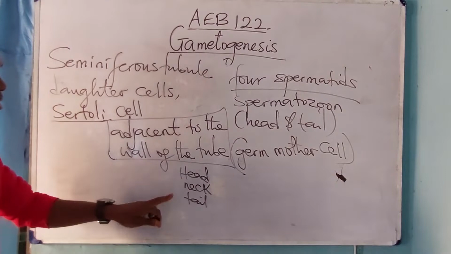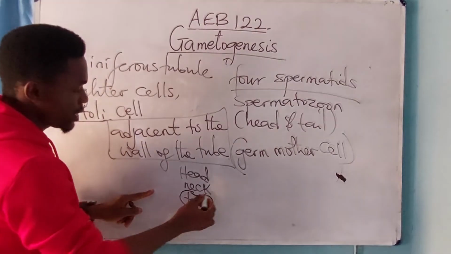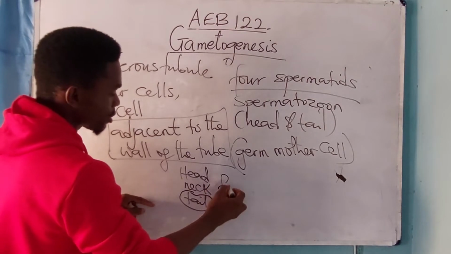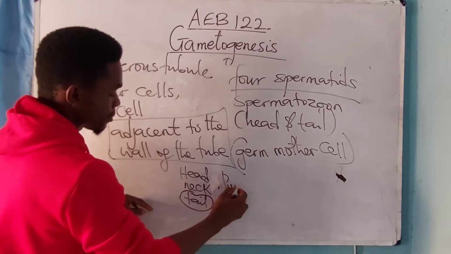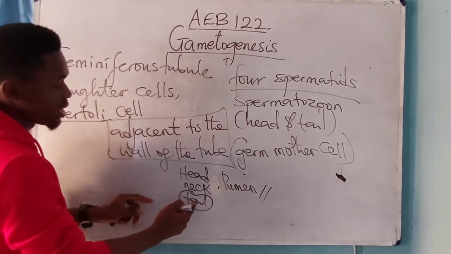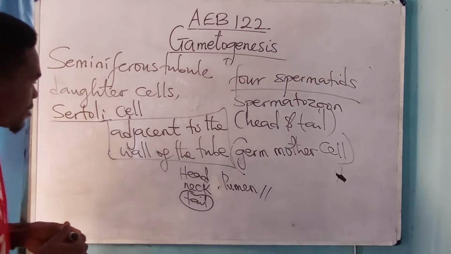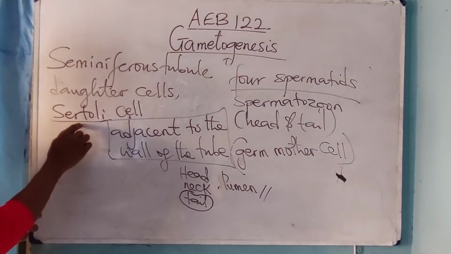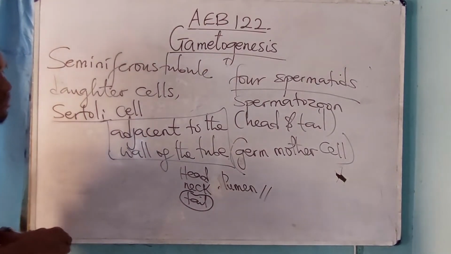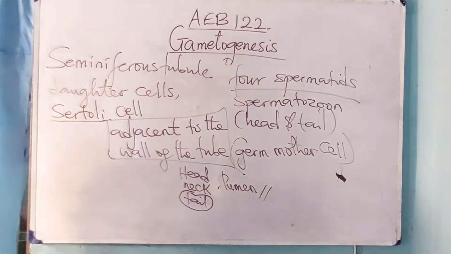As soon as the spermatozoon is formed, its tail pierces the fluid of the lumen, and instantly it is detached from the tubule and released. Please, the function of the satellite cell is to provide nutrients for the spermatozoa.